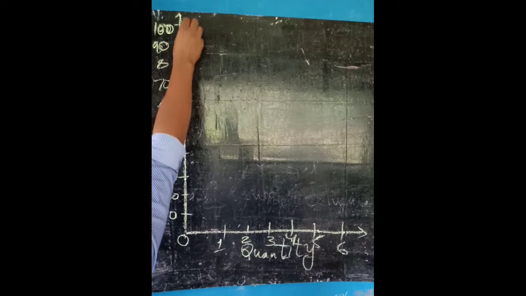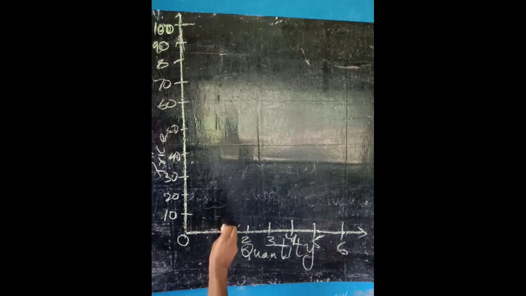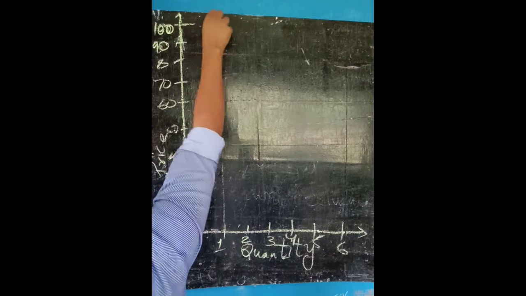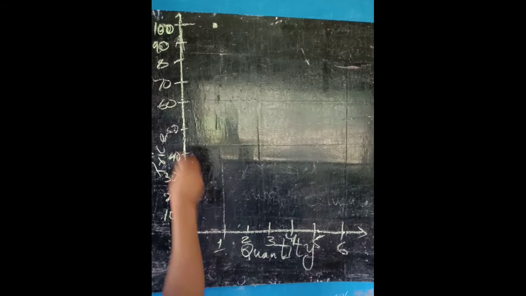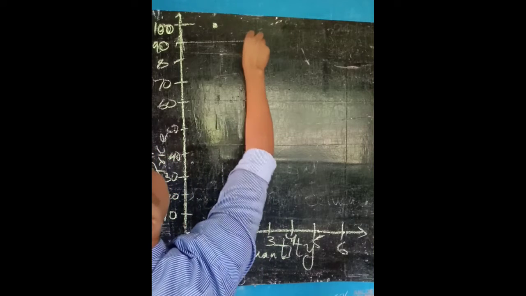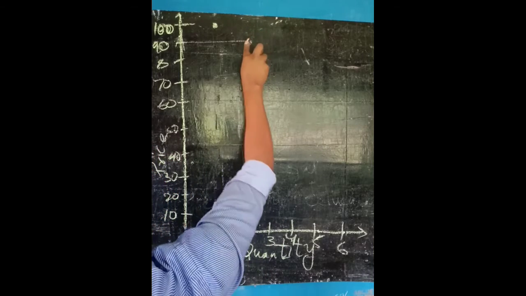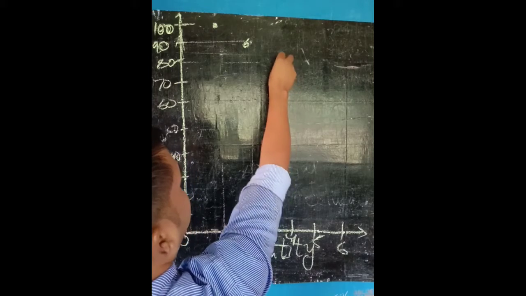See here, in the demand schedule, when the price was 100, when the price is high, the demand is low. Next, when the price is 80, it is here.